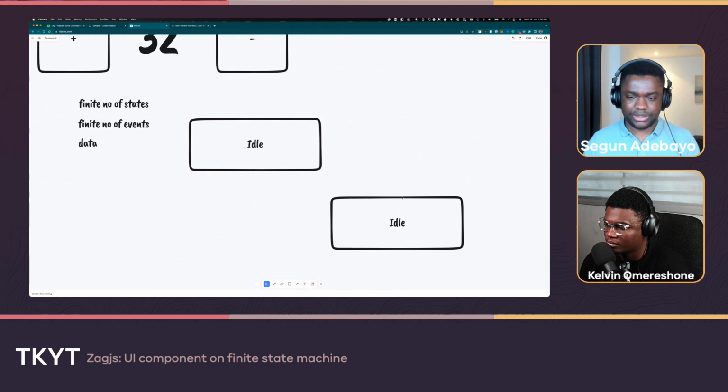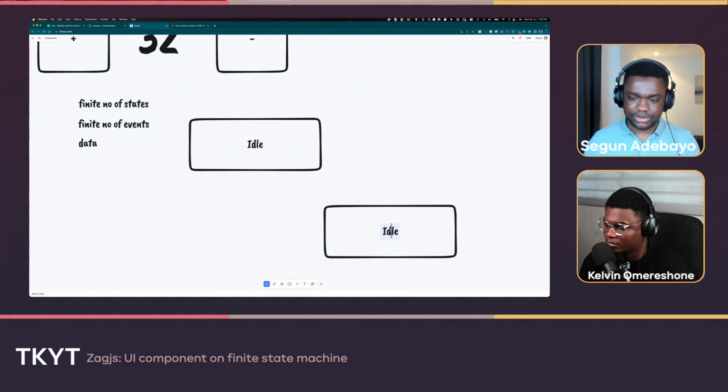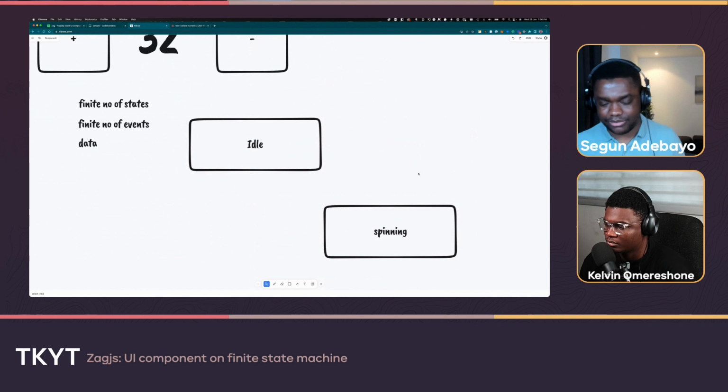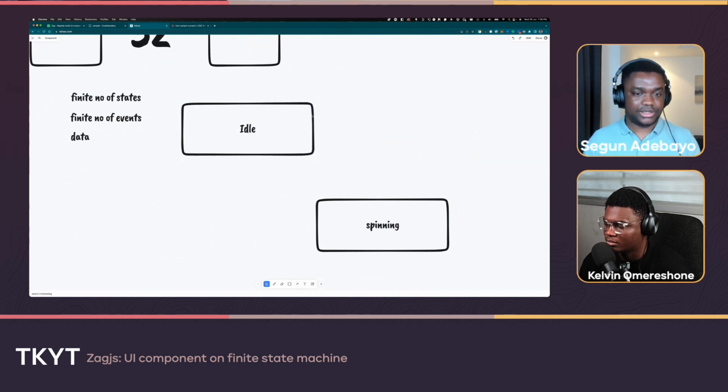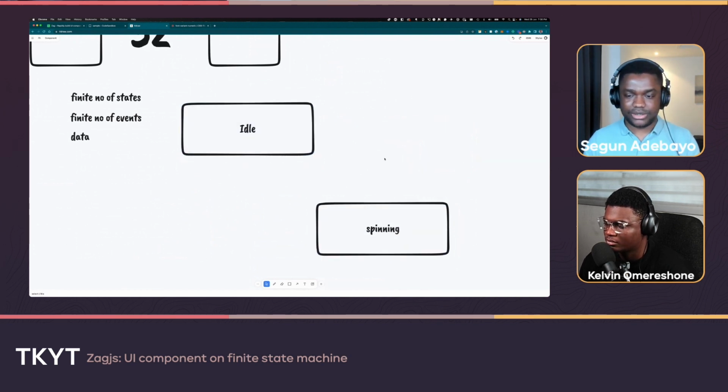There's a state where it actually starts spinning, incrementing or decrementing, whatever that means. It's automatically spinning by default.